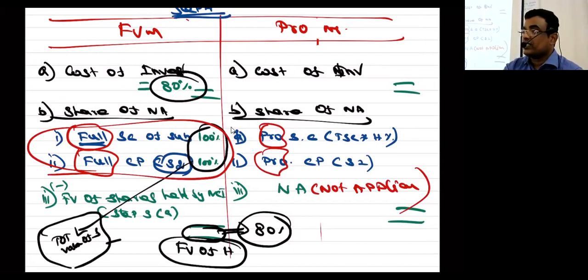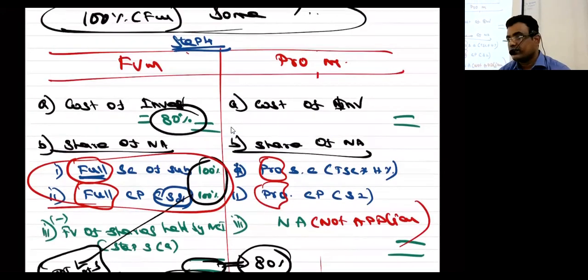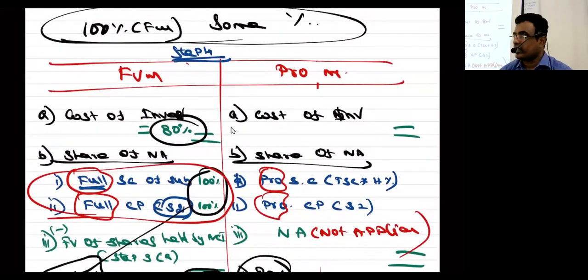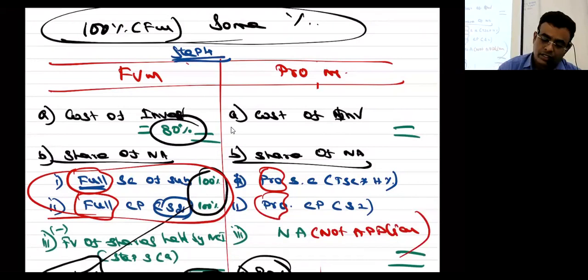Nobody can understand from our material without this discussion. Step number 4, how will they understand? Because everywhere you see that method. Yes or no? Understood the concept or not? Okay, now is the fair value method understood? Do you accept that the two are the same? What is the next method?